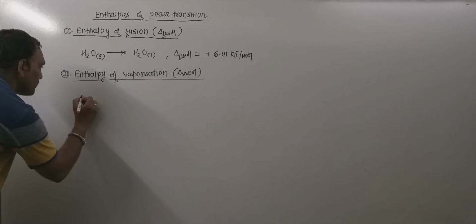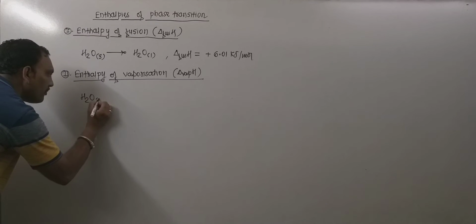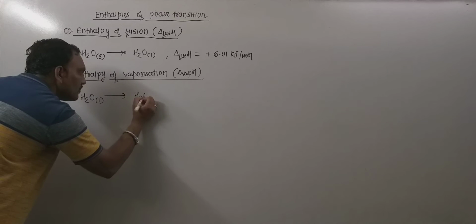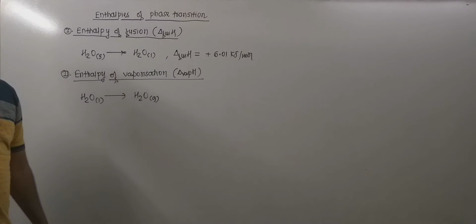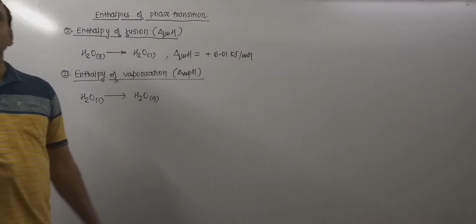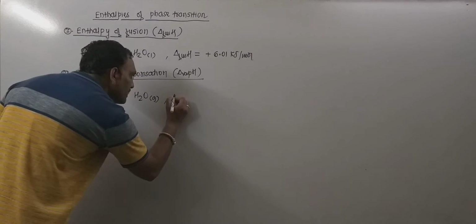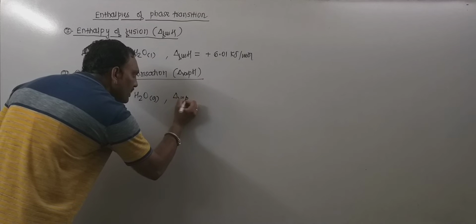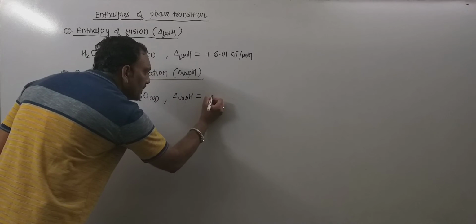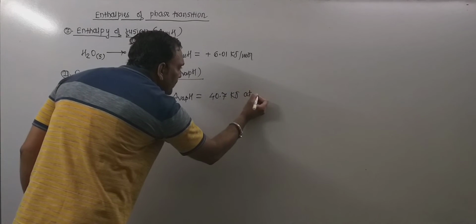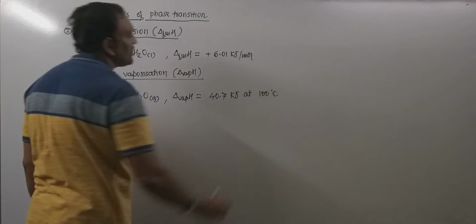Now, consider the conversion of 1 mole of liquid water to the gaseous vapors. Now, if at all this reaction is conducted at 100 degree Celsius, then enthalpy of vaporization is 40.7 kilojoule, that too at 100 degree Celsius.